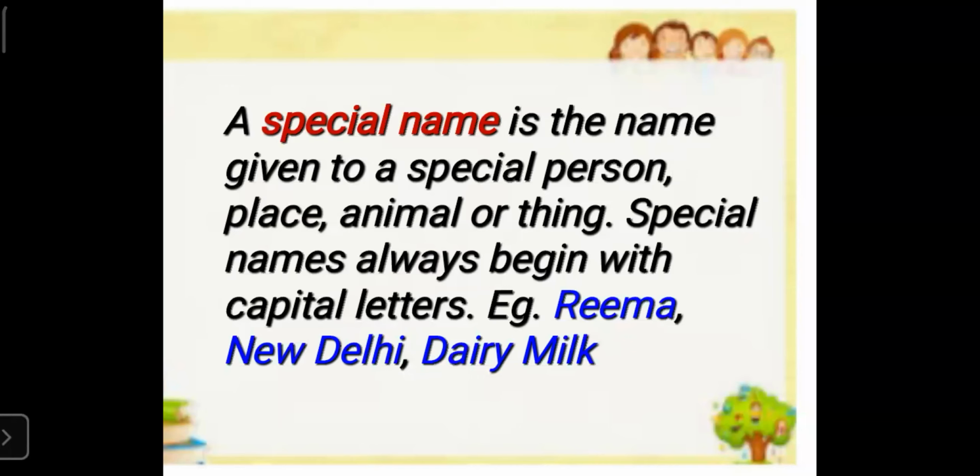Students, special name is a special name given to a person, place, animal, or a thing. Here, see, Rima is a special name given to a girl. Similarly, New Delhi is a special name given to a place. And Dairy Milk is a special name given to a chocolate. So all these are special names. And special names always begin with capital letters.